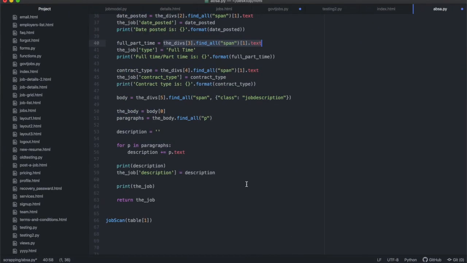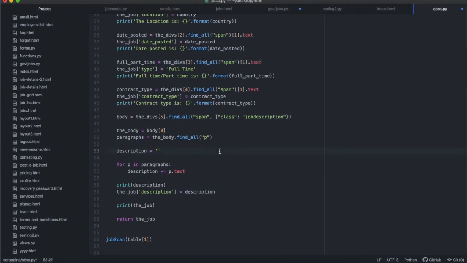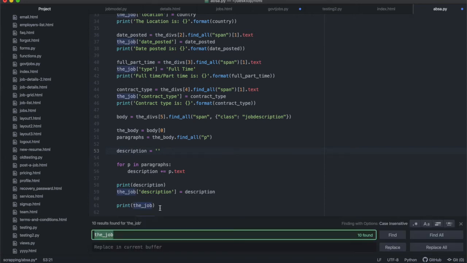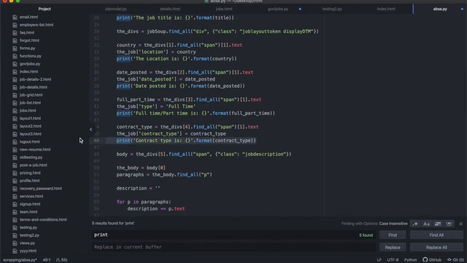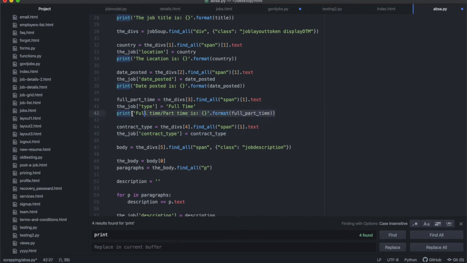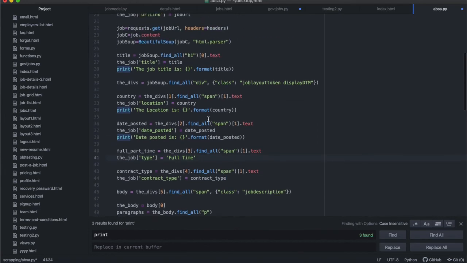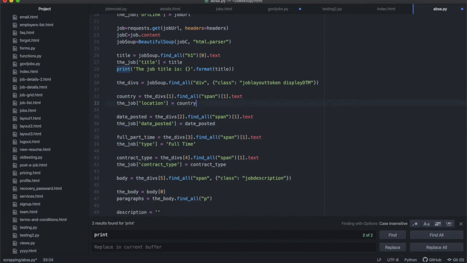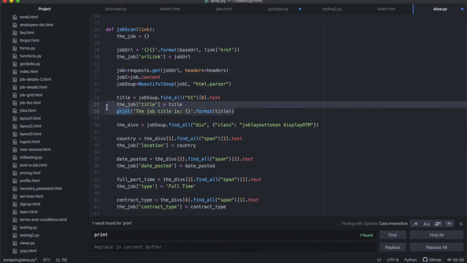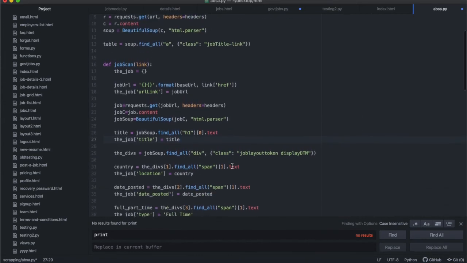So what we're going to do now, provided we don't get errors with all these characters, is remove all the print statements over here. I don't need to print these anymore. I was just printing so that you can have a visual of what's happening in the background, so you can see what we're collecting as we are collecting it. But when you run this code, we don't need to be printing it every single time. We've printed it once to check everything runs and works well. Let me see, there are no more print statements over there.